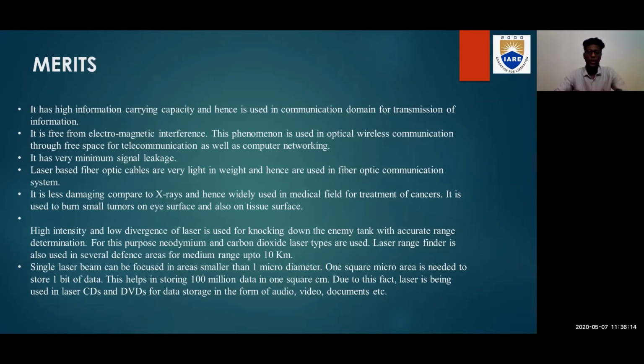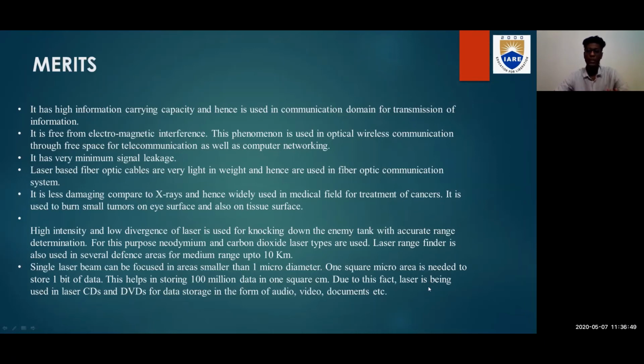And coming to the next point, a single laser beam can be focused in areas smaller than 1 micron diameter, which means it occupies very little space, and 1 square micron is used to store 1 bit of data. So this helps in storing 100 million bits of data in 1 square centimeter, which is very useful in storing data in the form of CDs, DVDs and documents. Due to this fact, the principle of lasers is used in CDs and DVDs for data storage in the form of audio, video and documents.